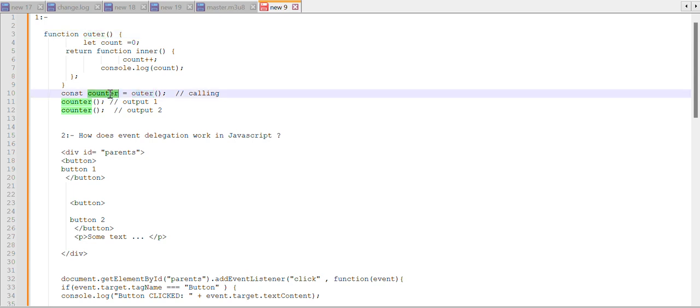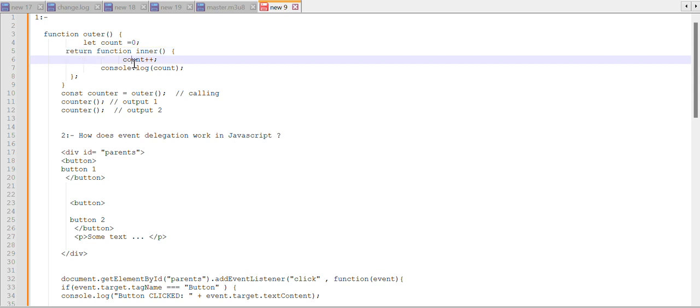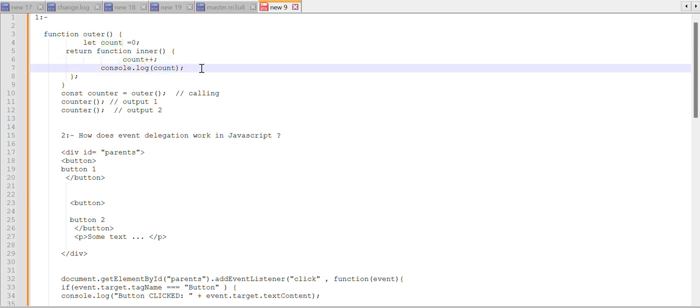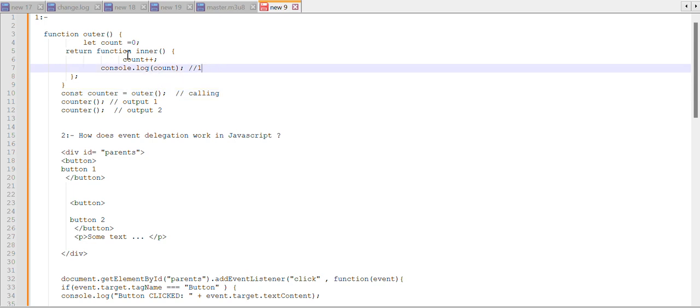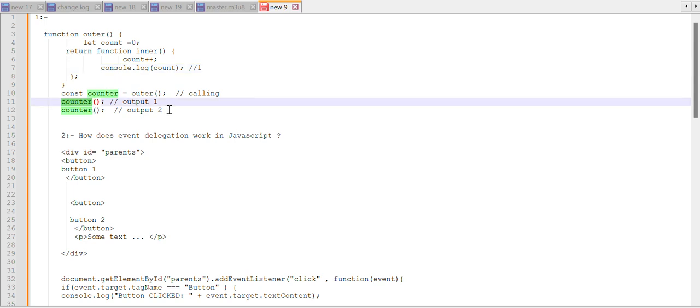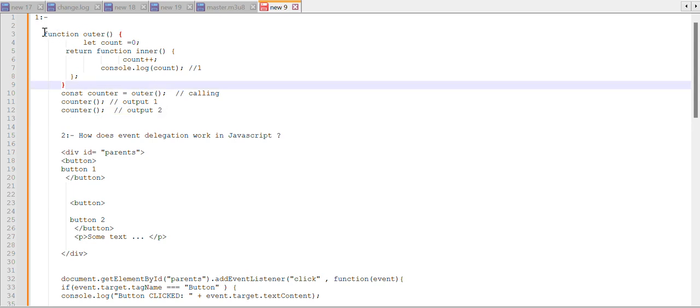First, after calling this outer function, it will call the outer function, and while returning it initializes count to 0 and increments it. So the console log value is going to be 1 here. Due to the closure concept, the context variable preserves its value. On the next call the output will be 2. So the output is 1 and 2.